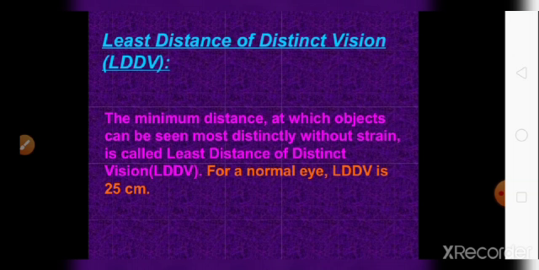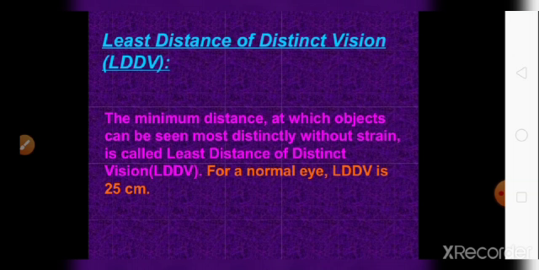Observe whether you are able to see those lines separately, क्या आप उन lines को separately देख पा रहे हो, and whether those two lines seem to be merged, या आपको वो दो lines merge होती हुई दिख रही हैं और एक ही दिख रही है. So the minimum distance at which your eyes can see the object separately, distinctly, without strain, without any kind of heaviness, any kind of pain, that minimum distance is known as least distance of distinct vision.